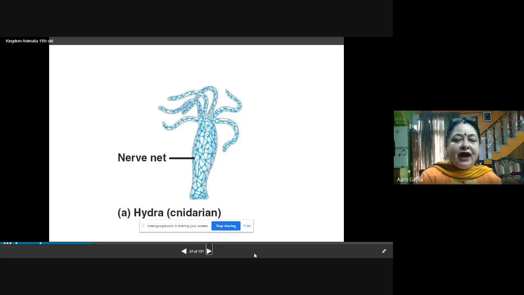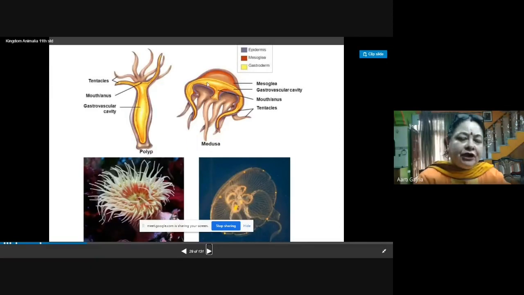See, this is the hydra, and this is the simple nerve net which is present in the hydra. So nervous system is only the nerve net, simple nervous system. And this is jellyfish. So jellyfish is having umbrella type structure, and this is sea anemone.